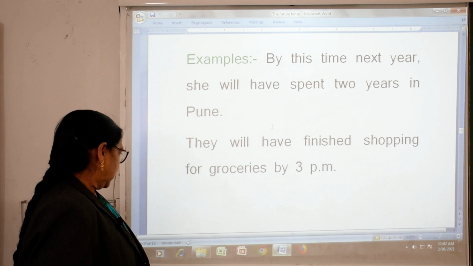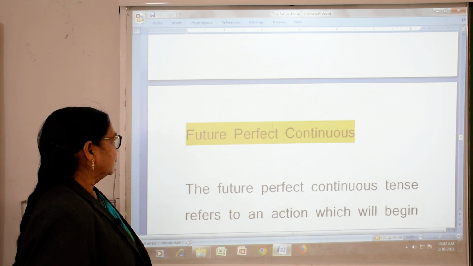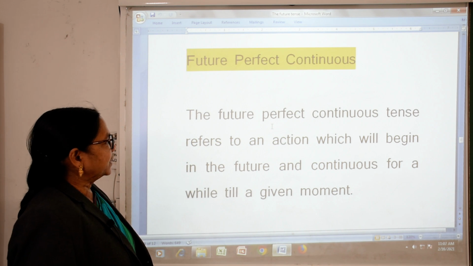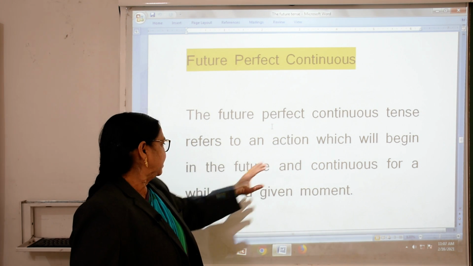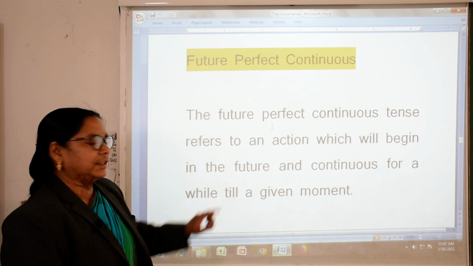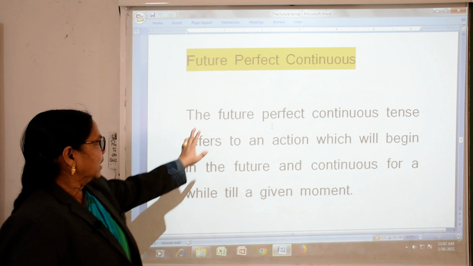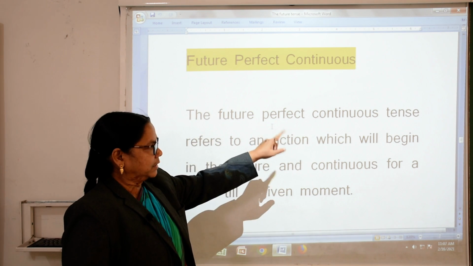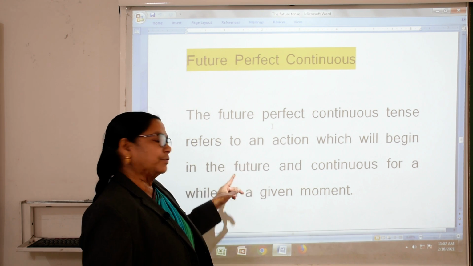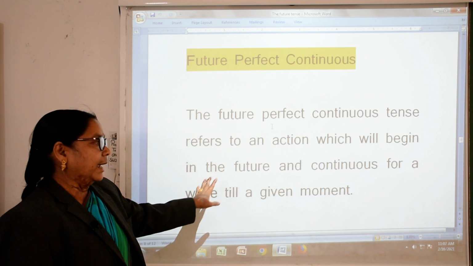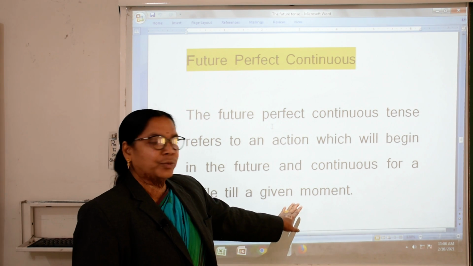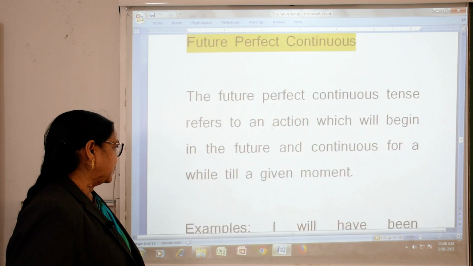Okay. So now we will go to the next, future perfect continuous. The future perfect continuous tense refers to an action which will begin in the future and continue for a while till a given moment. We will see it with an example.